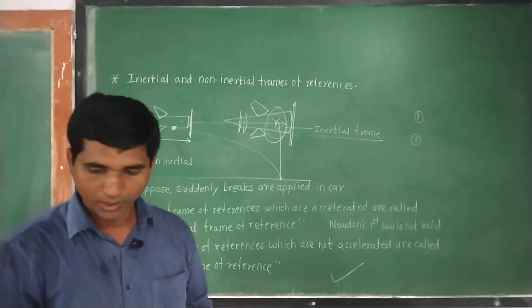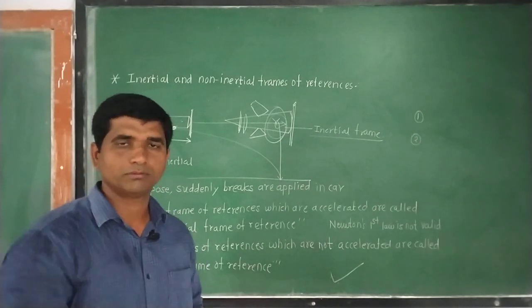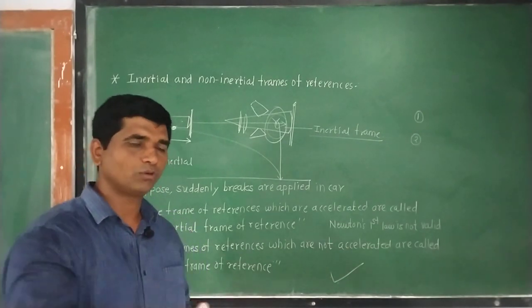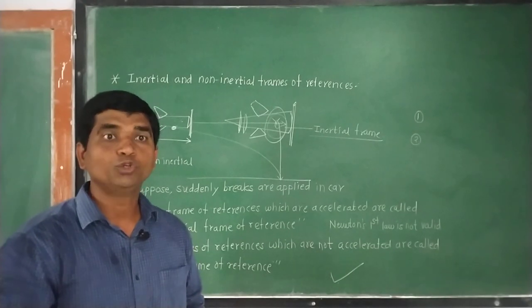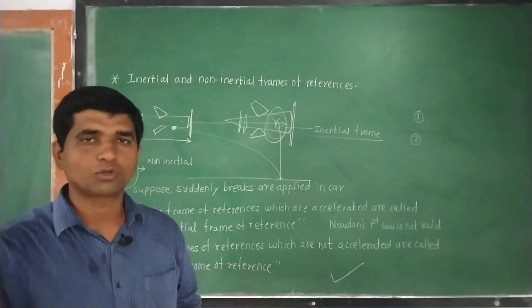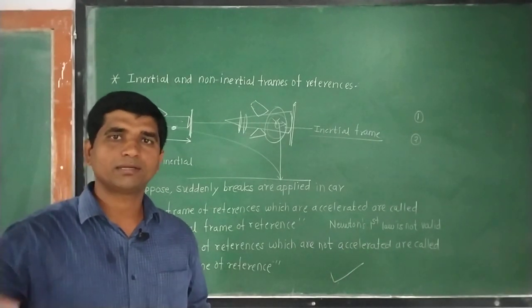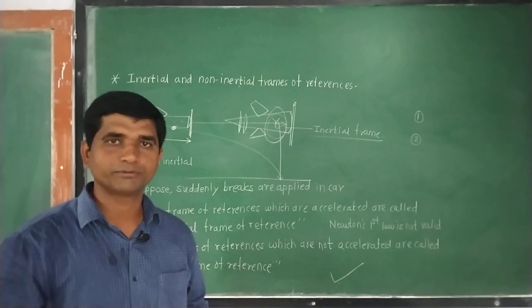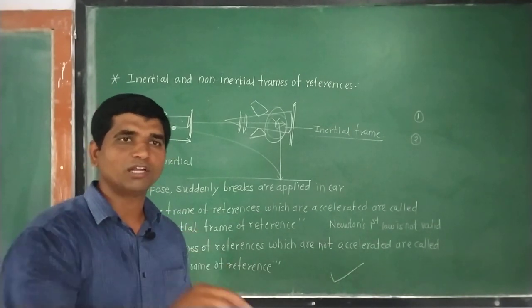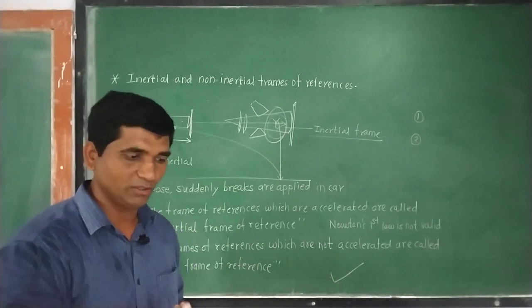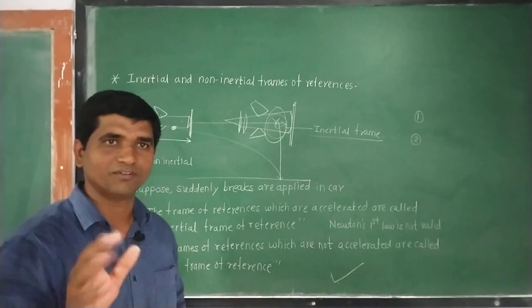if you are traveling on a bus, and if you want to get down from the bus, you wait till the bus stops. If you don't wait till the bus stops, and if you try to get down from the bus, what happens? Your body is moving with a certain velocity.